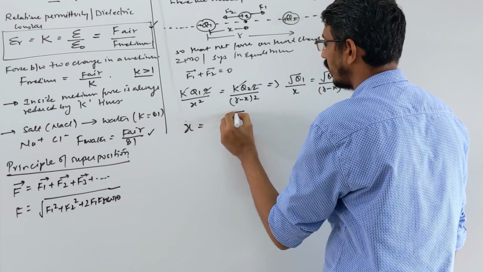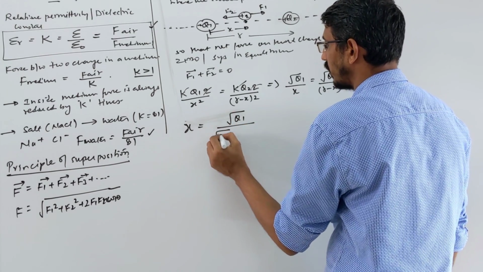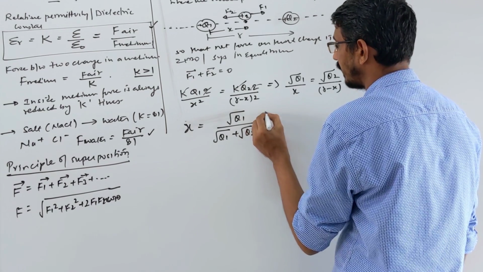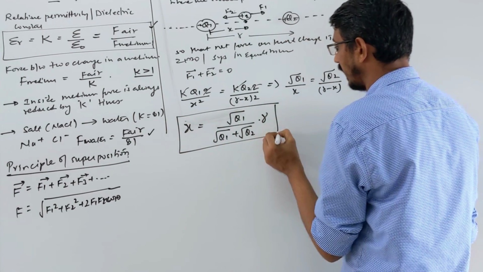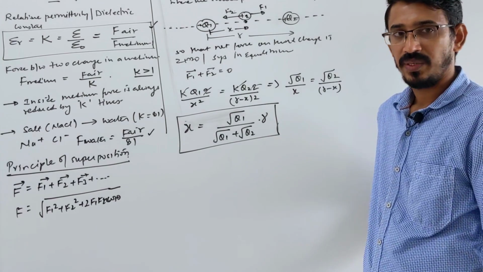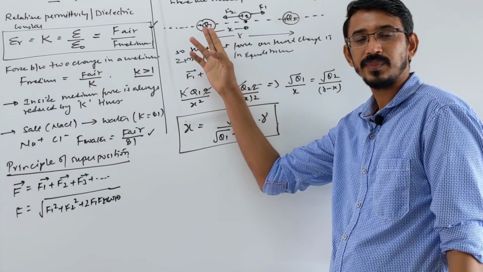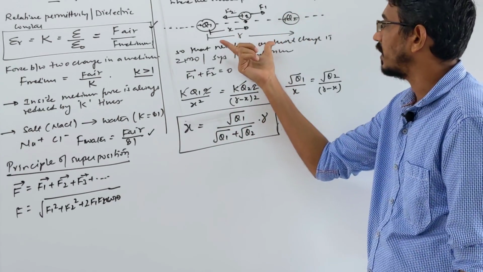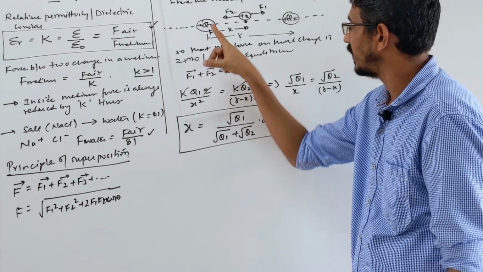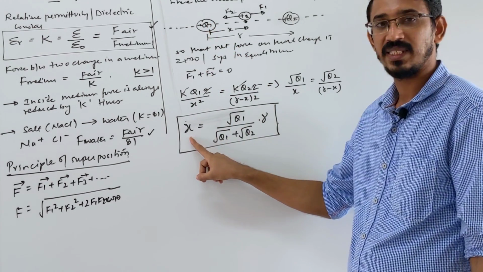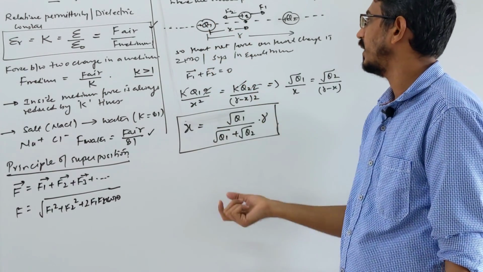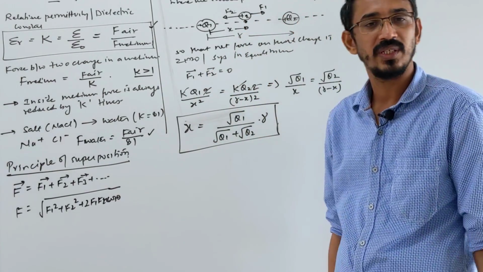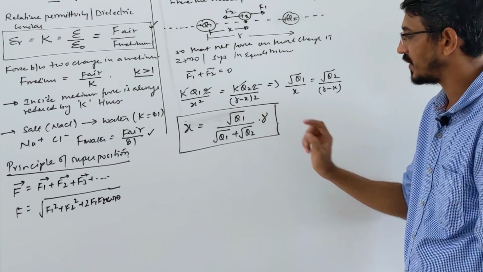So x comes like this: root of Q1 divided by (root of Q1 plus root of Q2), into r. This is your x directly, so you can use this formula directly also, right? Two charges are given, similar charges, either both positive or both negative, placed at some distance r. Then where should we put a third charge, at distance x from the first charge like Q1, so that this third charge is in equilibrium, or they say the net force on the third charge is 0? Clear? So this is the answer.